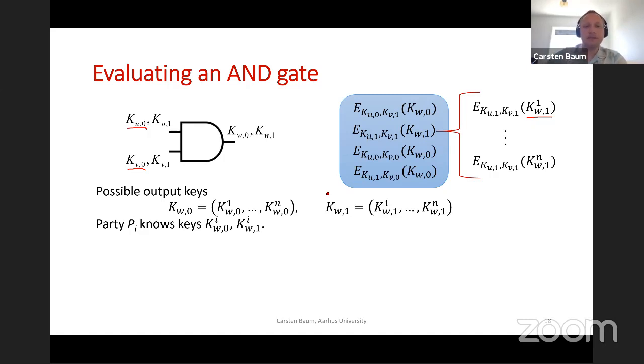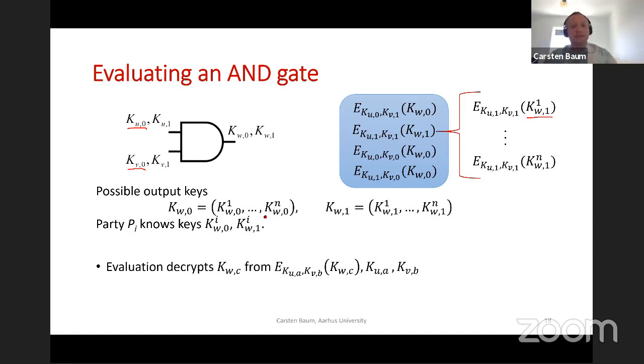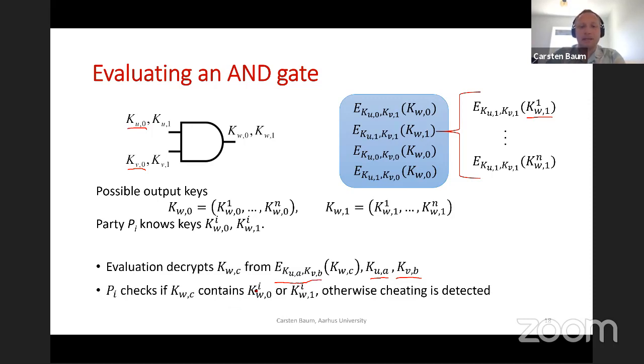As I mentioned, this is what each party actually does locally. Each party has the whole K_UA, the whole K_VB, and it's going to do the exact same thing here, and then continue with the evaluation of the next gate. But it's only going to do so if it finds that its 0 key or its 1 key was in the decryption.